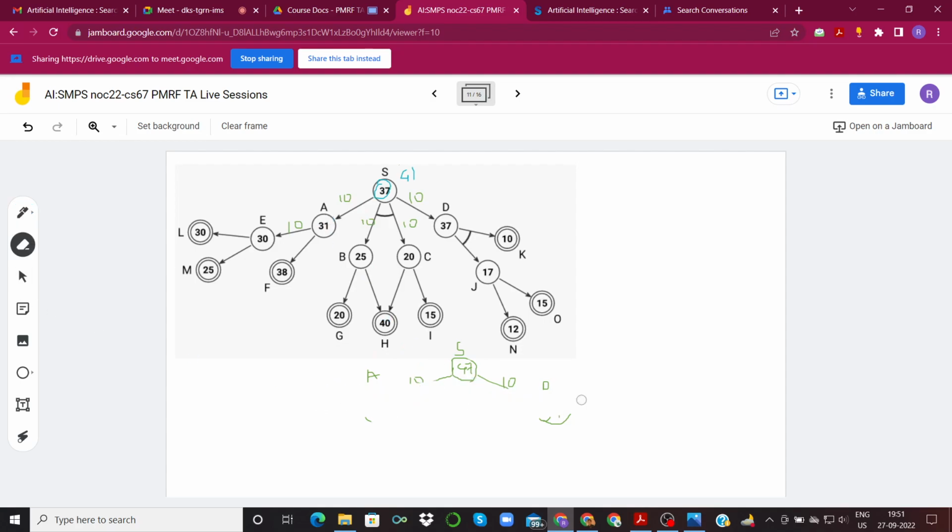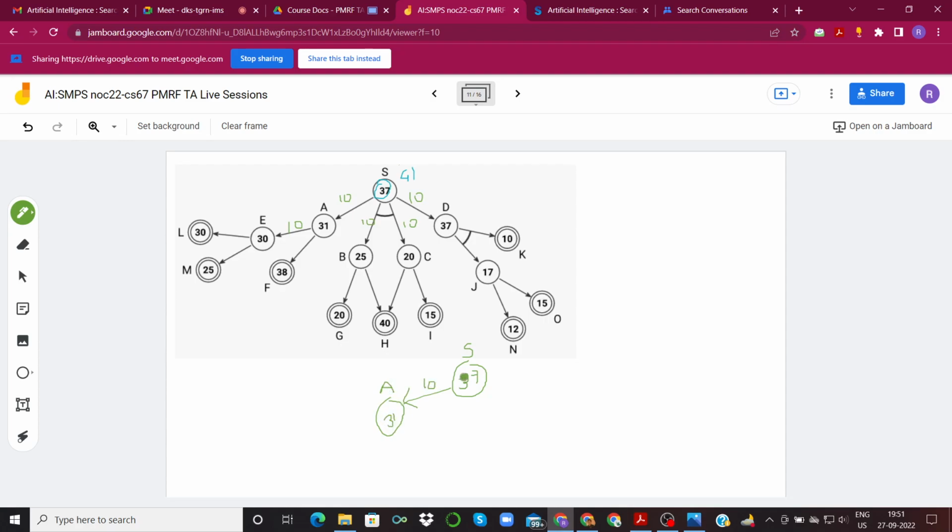Let me just remove this and draw it once again for you guys. Okay, so we had S, which had a cost of 37. We chose to go via A, which had a cost of 31.